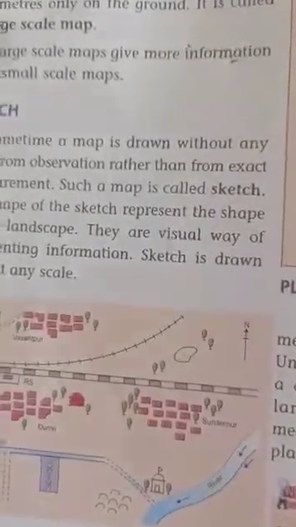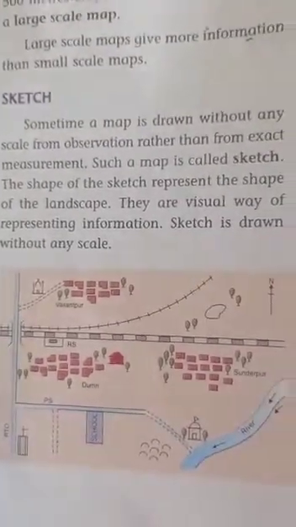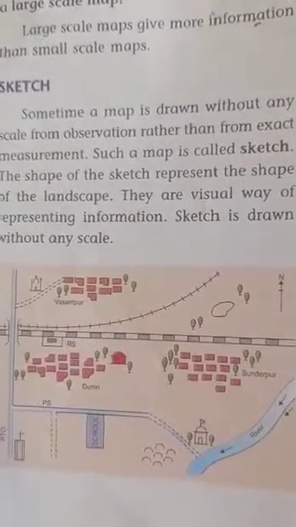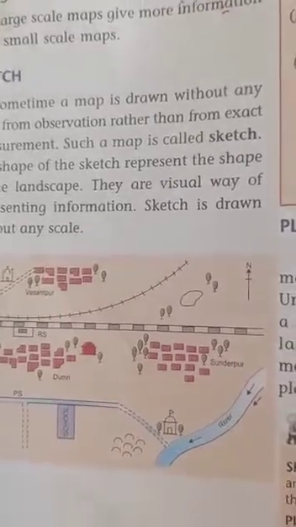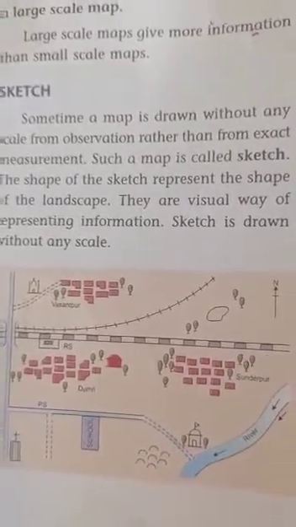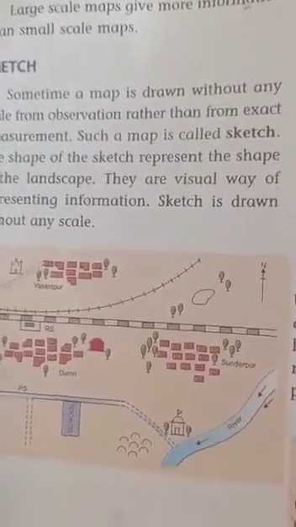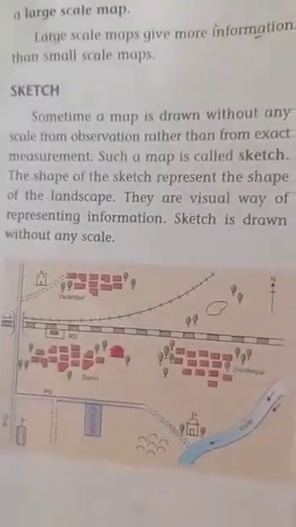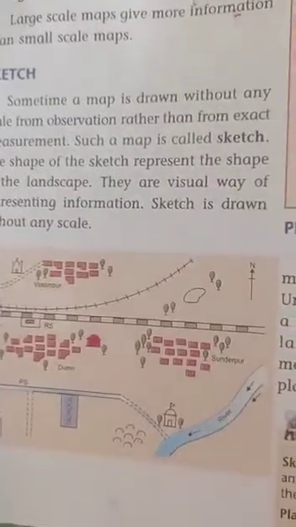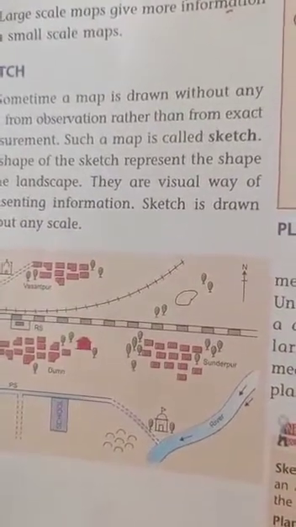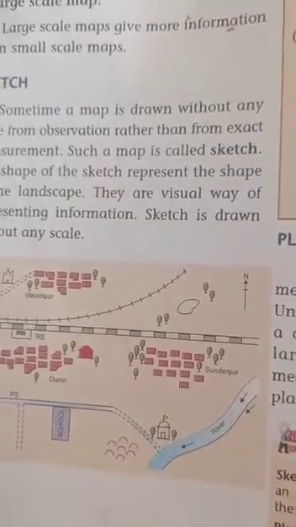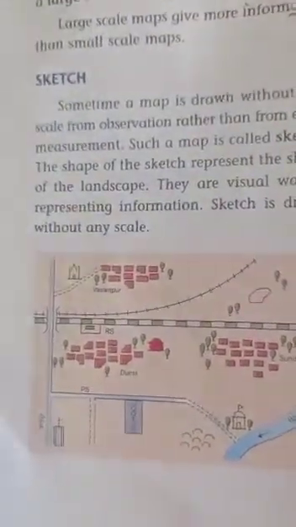Suppose your friend has invited you to his or her house for lunch. So he may make a rough drawing for you to reach his house, and he will show in the drawing the name of the street, the name of the road, and some arrows to show where to turn. And he will also show various landmarks, like nearby their home is a post office, a cinema, and a hotel. That will help you to find his house very easily. So such a drawing is called a sketch.